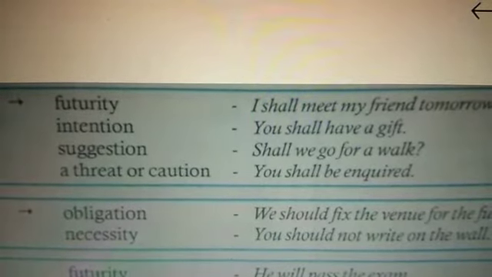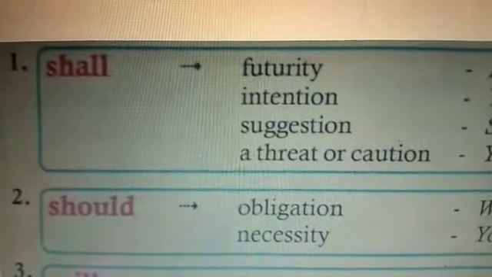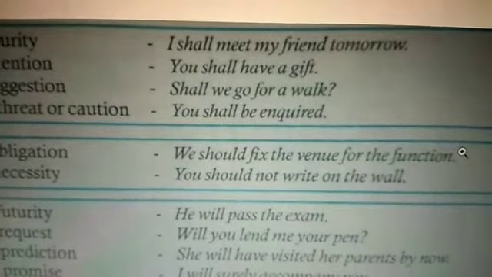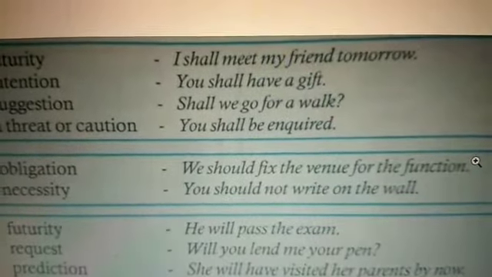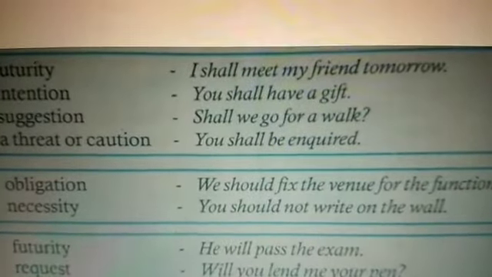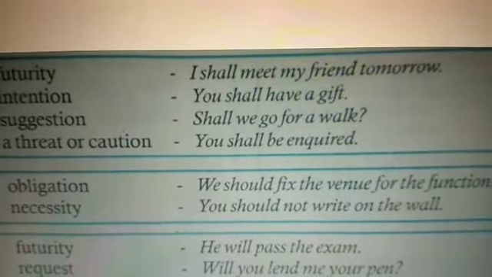Now coming to the usage of should. Should is used only for obligation, that is, compulsory, you must do. We should fix the venue for the function. That is, you must do it. So, obligation. Necessity: you should not write on the wall. It is a necessity.